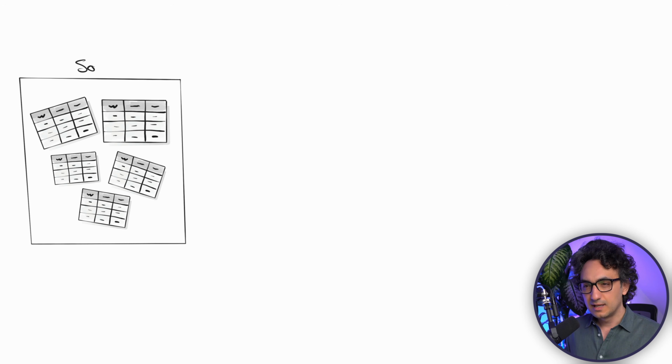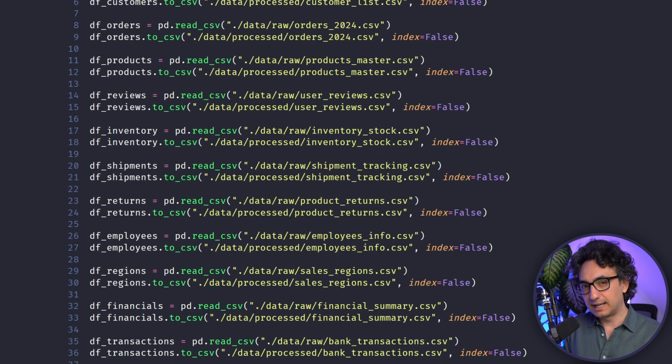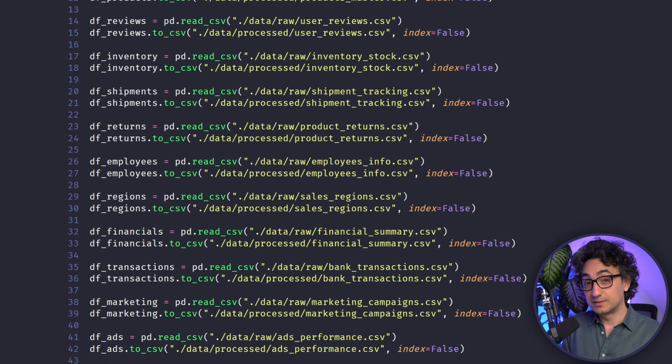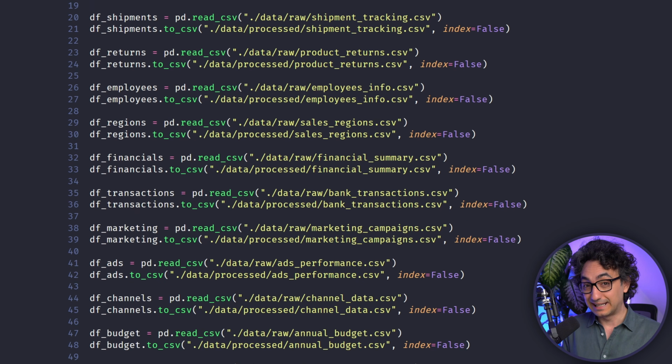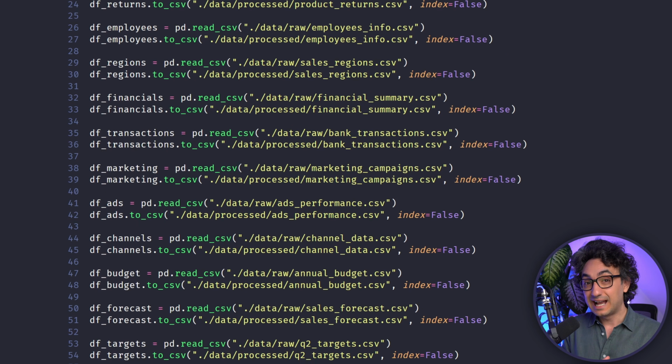Okay, so with that we have learned how to build a loop, how to build iterations inside our code. And now of course always the question is, why do we need those stuff? How to use the for loop in real projects? So now in the data world, usually we have files or tables that are in one place, and we would like to go and move all those tables from one place to another place. Now imagine that you have to write a code for each table. So if you have like 100 tables, you're gonna write the same code 100 times.